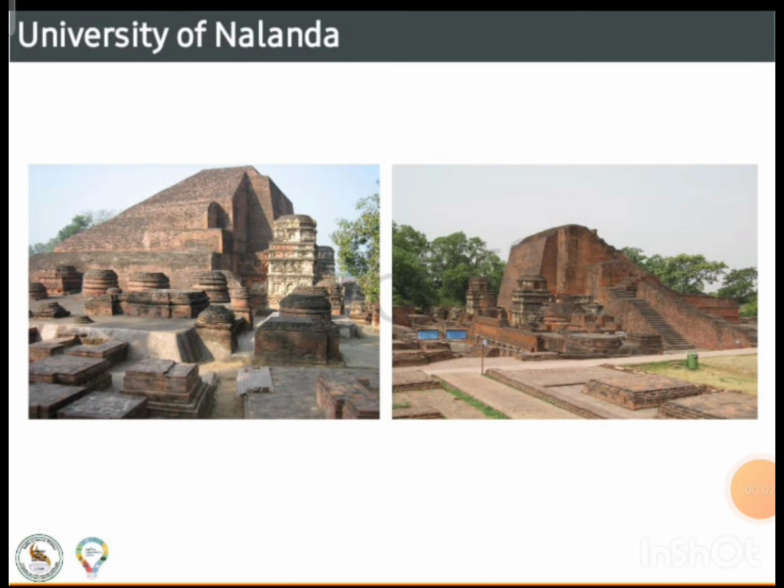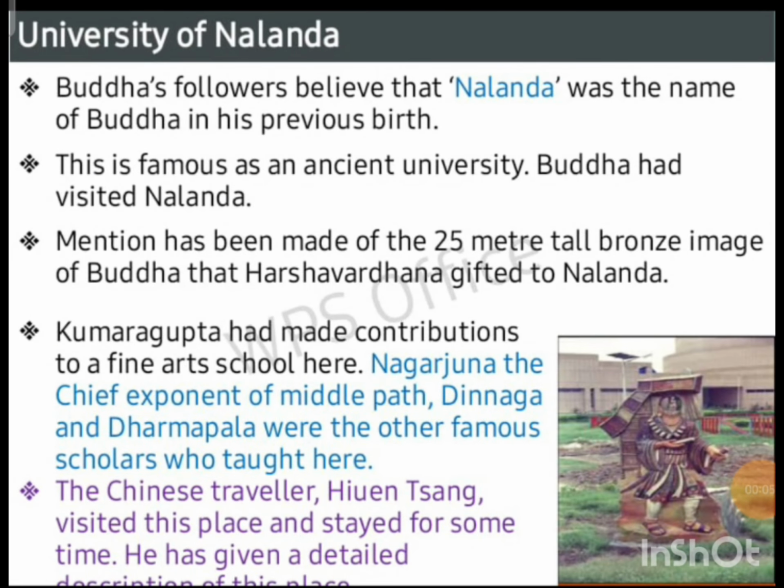Pictures of the University of Nalanda. Buddha's followers believe that Nalanda was the name of Buddha in his previous birth. This is famous as an ancient university. Buddha visited Nalanda. Mention has been made of the 25-meter tall bronze image of Buddha that Harshavardhana gifted to Nalanda. Kumaragupta had made contributions to a fine arts school here. Nagarjuna, the chief exponent of the middle path, Dinnaga and Dharmapala were the other famous scholars who taught here.